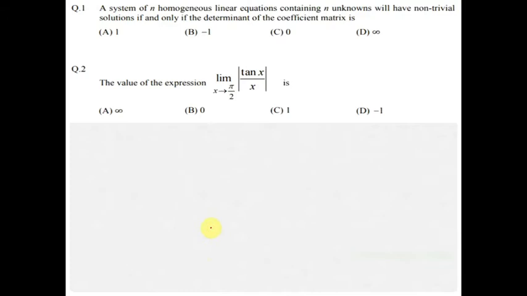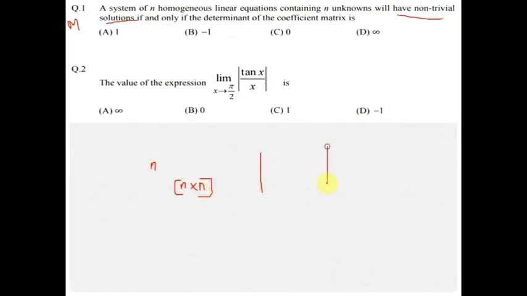So the first question that was asked in GATE 2019 was of maths. So this is one of maths, 1 mark. A system of n homogeneous linear equations containing n unknowns. So n equations, n unknowns, so the matrix will be n cross n. I hope you know what we make by these linear equations and their solution. What is asked is, a system will have a non-trivial solution. Non-trivial means non-zero solution, only and only.